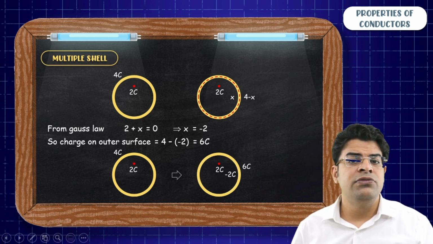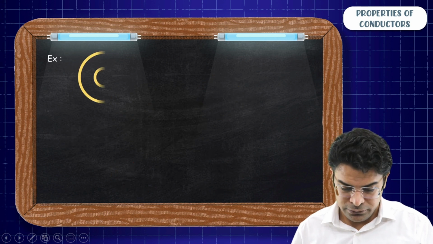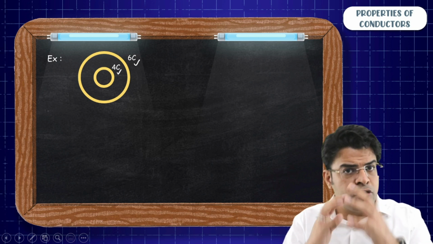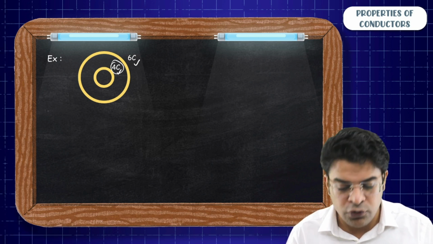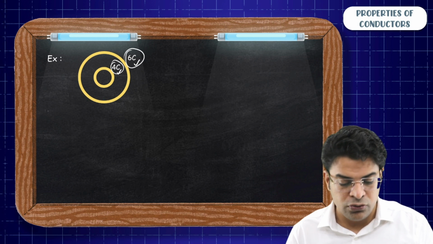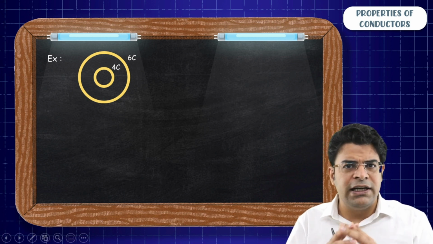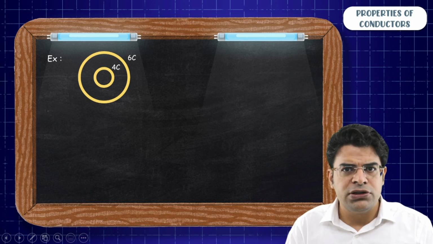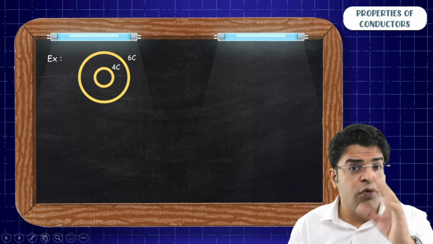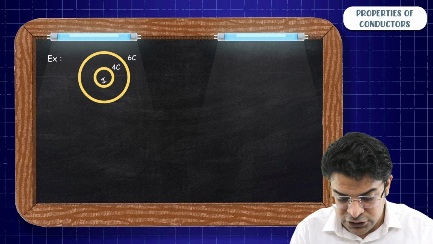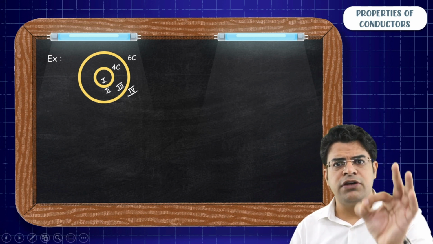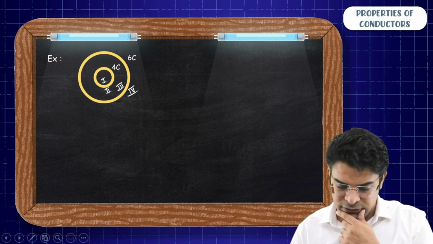Okay, let's see the next example. Now you have got two shells, no charge inside but two shells. A shell of charge 4 coulomb, another shell of charge 6 coulomb. For the sake of understanding, I have drawn these two shells thick. Now the question is, these two shells will have 4 surfaces: inner surface of inner, outer surface of inner, inner surface of outer, outer surface of outer. On these 4 surfaces, what will be the charge?